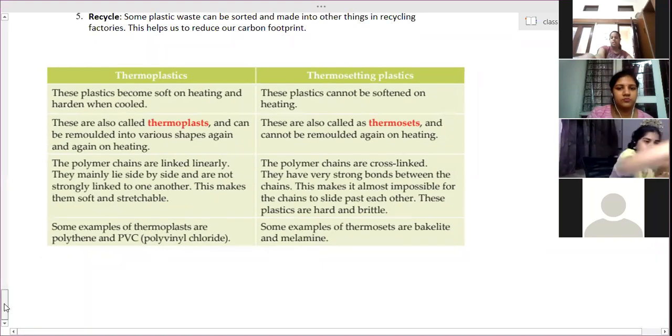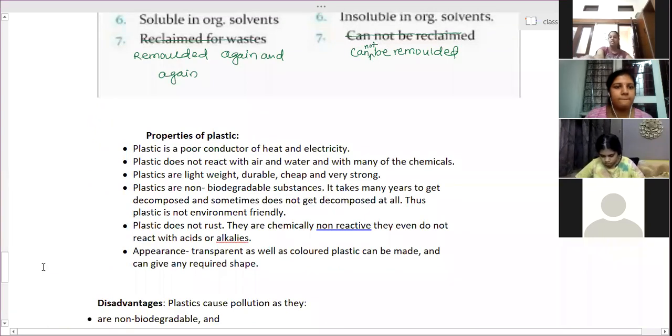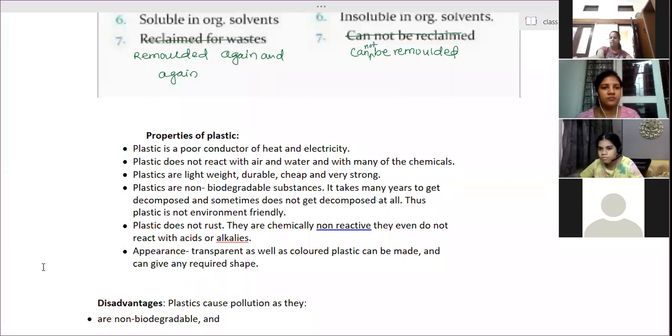Yes, ma'am. Like these scales, ma'am, are these scales made of glass or plastic? The normal scale, the geometry box scale, is plastic. Yes, ma'am. Plastic. Thermosetting plastic.